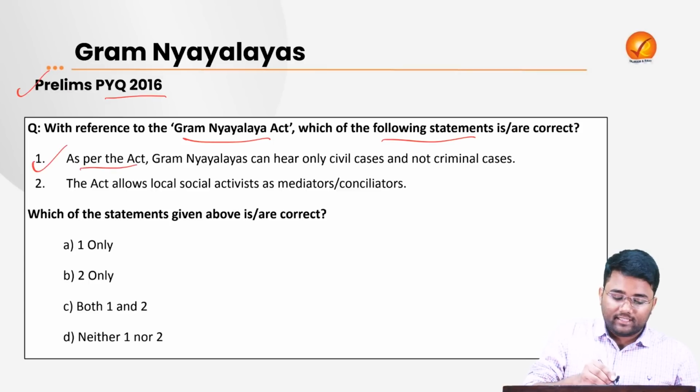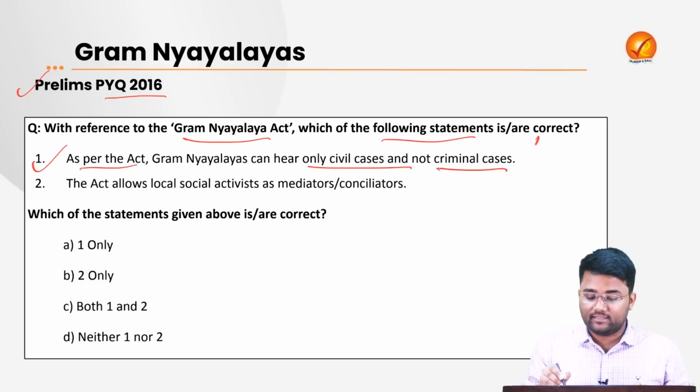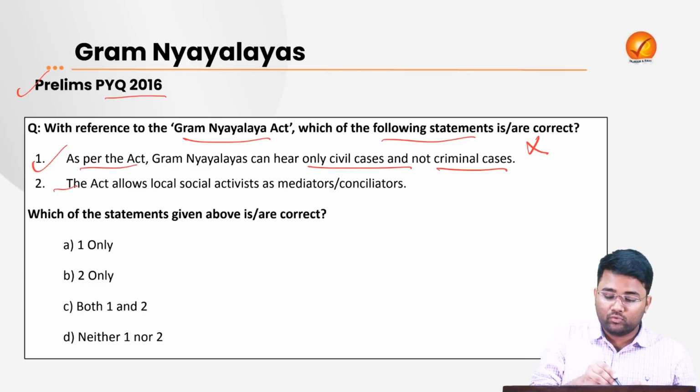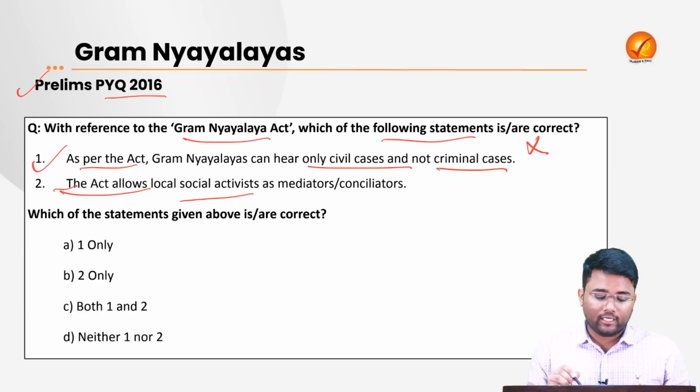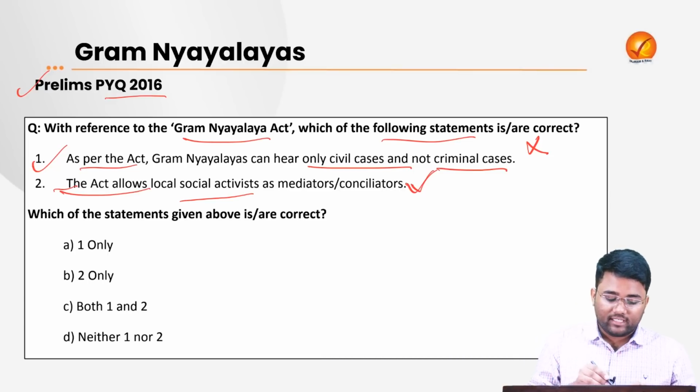First statement says that as per the Act, Gram Nyayalaya can hear only civil cases and not criminal cases. This is incorrect. And with regard to the second statement, the Act allows local social activists as mediators or conciliators. This is the correct option. Statement 2 is correct. So the correct answer here was B, 2 only.